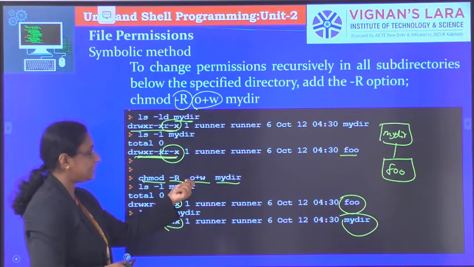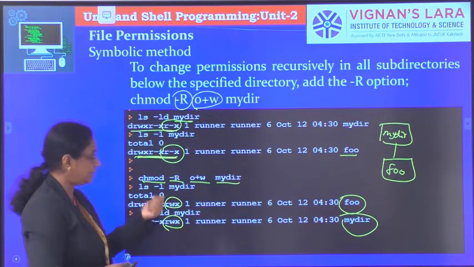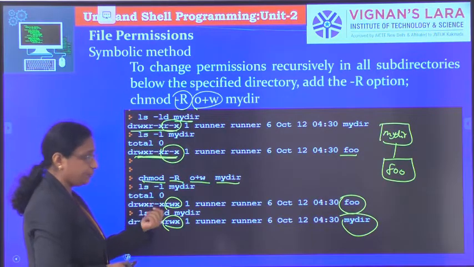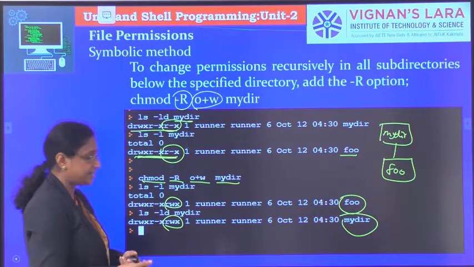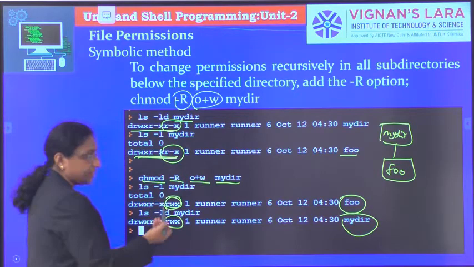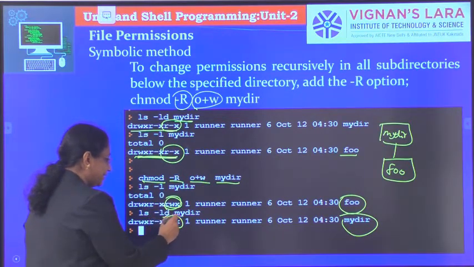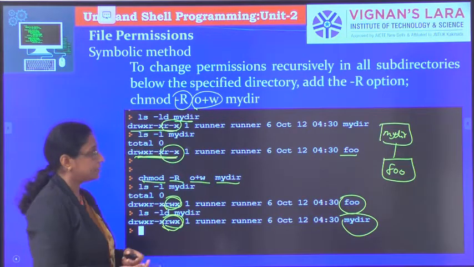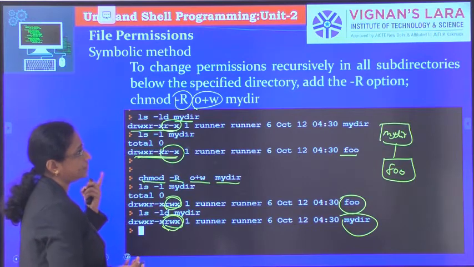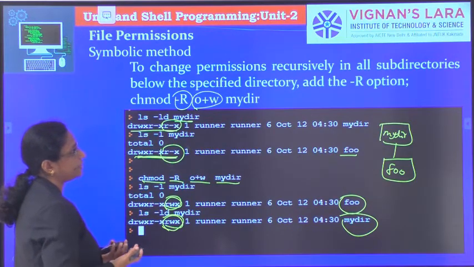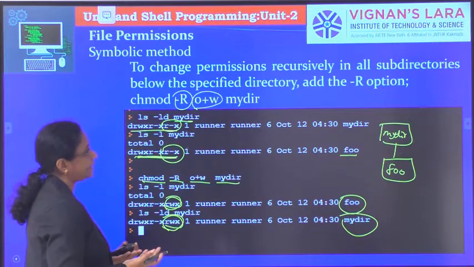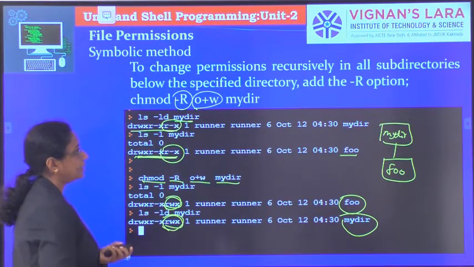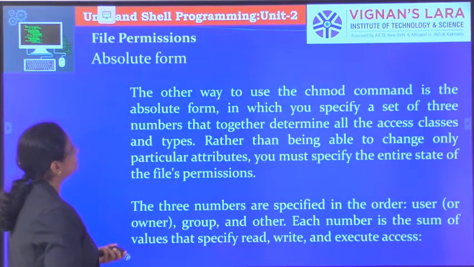Since we have given others the write permission using -R, foo, the subdirectory present in mydir, gets the write permission, and mydir itself also gets it. Recursive mode changes permissions recursively in all directories below the specified directory. That is nothing but the -R option.